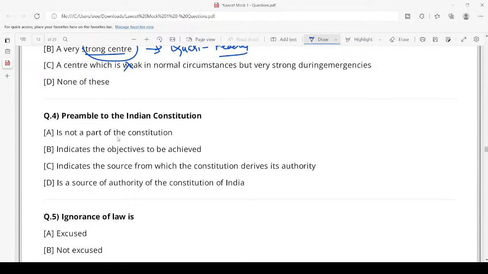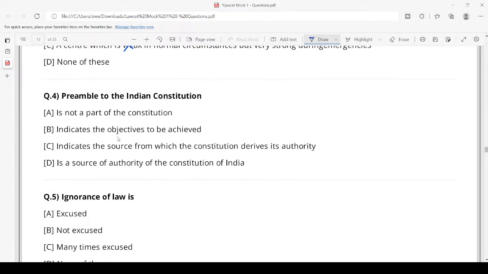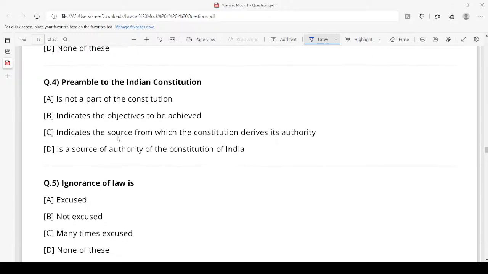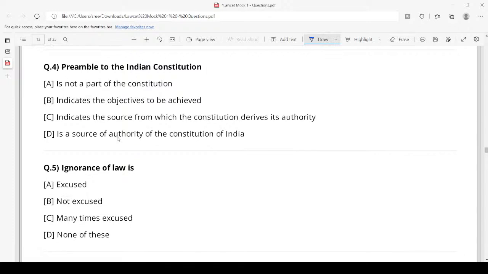Right, next. The Preamble to the Indian Constitution, what is the answer? Actually, the preamble indicates the source from which the constitution derives its authority. In the preamble lesson, we discussed that the preamble talks about certain things, right? It says what the date of adoption is and what the source of authority is. What is the source of authority for the Constitution of India?